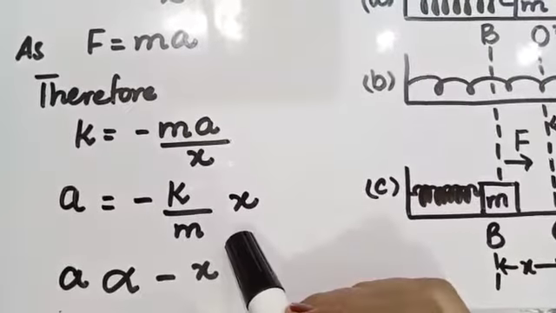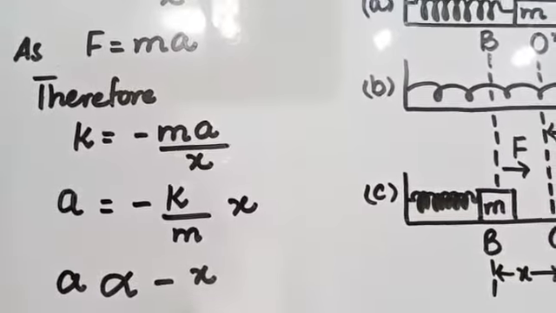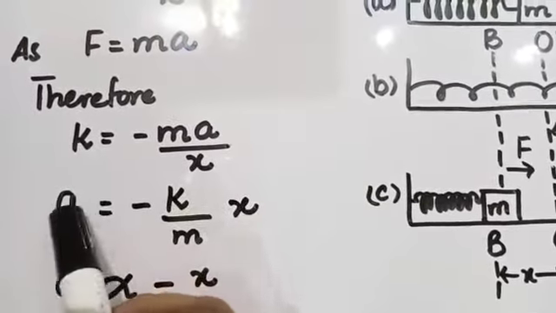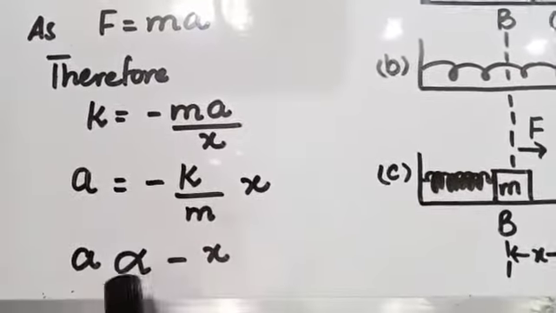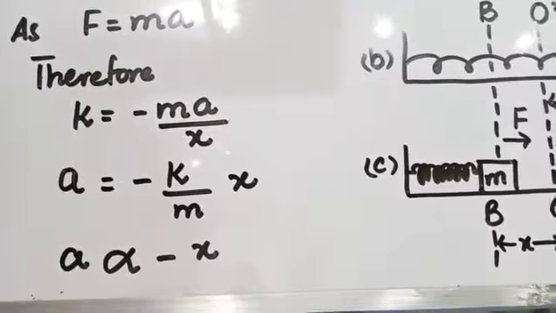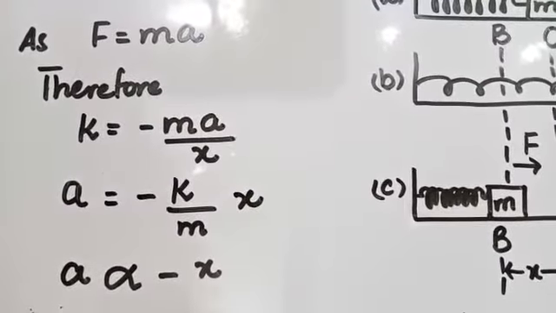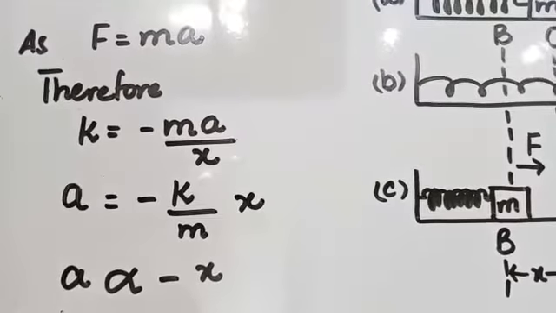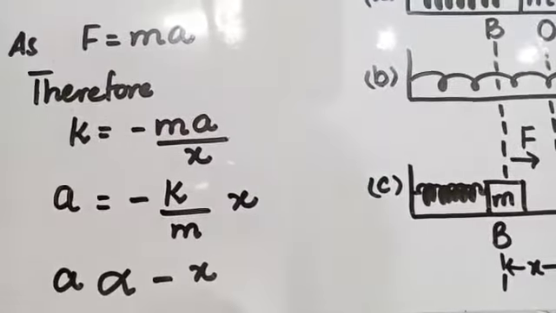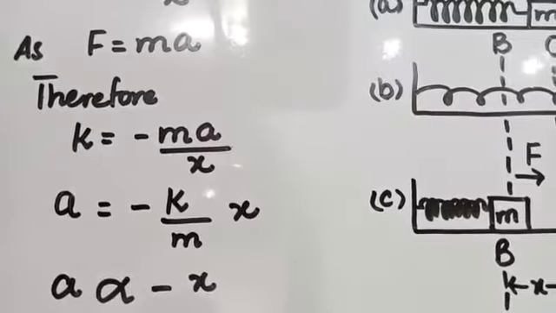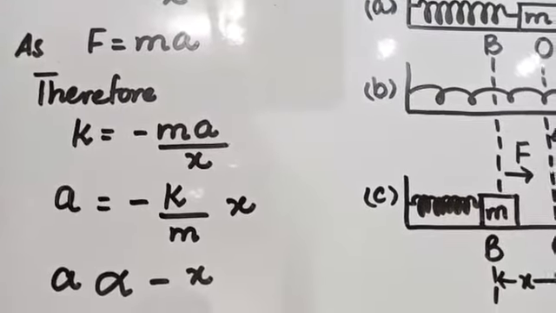k and mass are the constant terms. These values are not changed. So acceleration is directly proportional to displacement. As the displacement increases, the acceleration will also increase. If the displacement decreases, the acceleration will also decrease. Acceleration is directly proportional to the displacement.